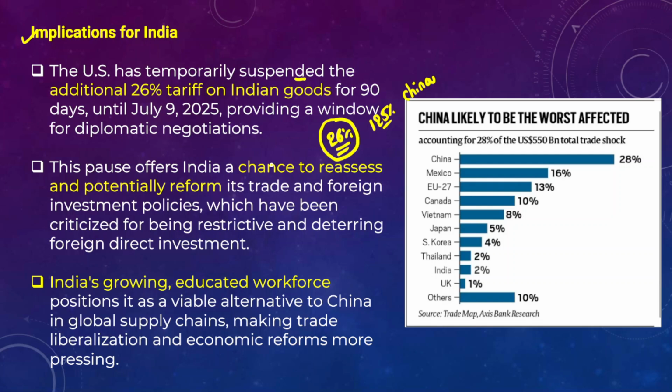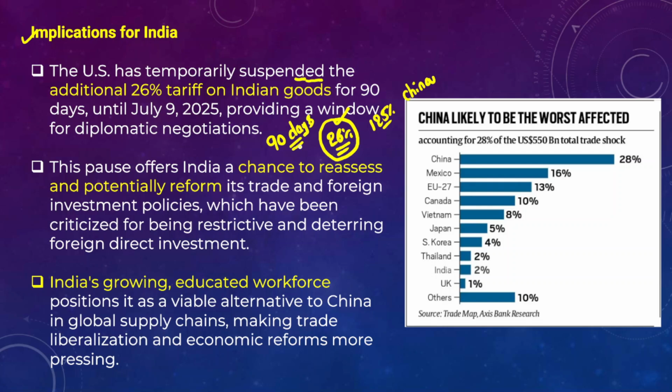However, keeping in mind the bilateral relations between India and the US, the President decided to temporarily suspend the additional 26% tariff on Indian goods. In fact, Donald Trump also gave a 90-day window period.